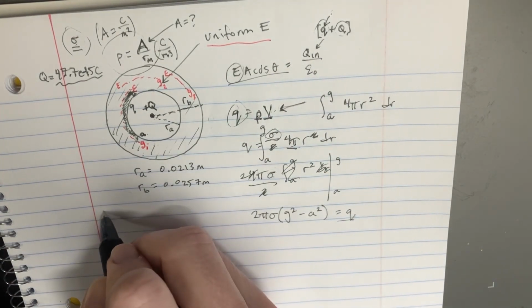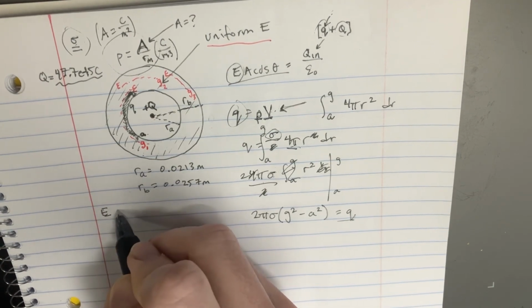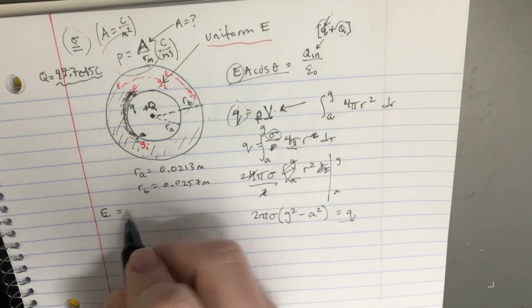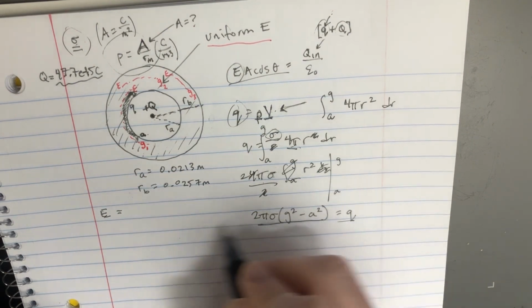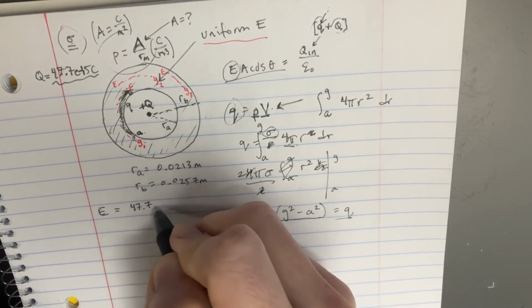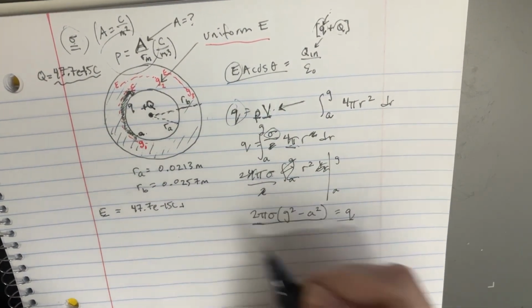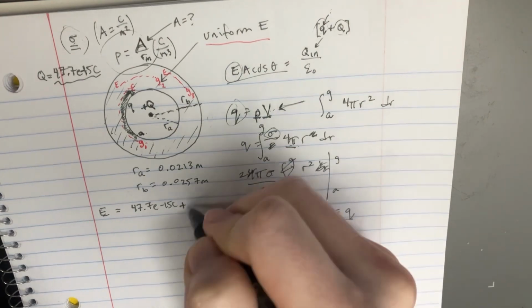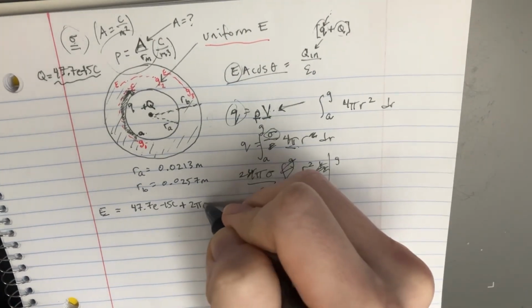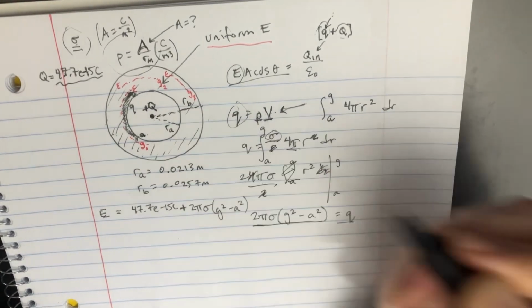I suppose we could solve for E. So E is going to be equal to little q plus big Q. And the big Q is 47.715C. And then we have the little q, which is 2 pi, and then the density, g squared minus a squared.